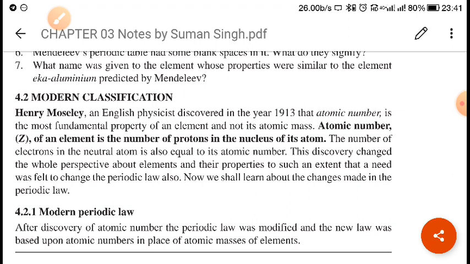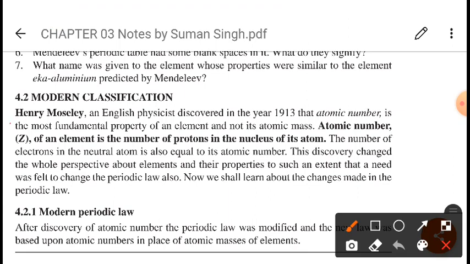But in 1913, a scientist called Henry Moseley found that atomic number, and not atomic mass, is the most fundamental property of an element and is responsible for its physical and chemical behavior.